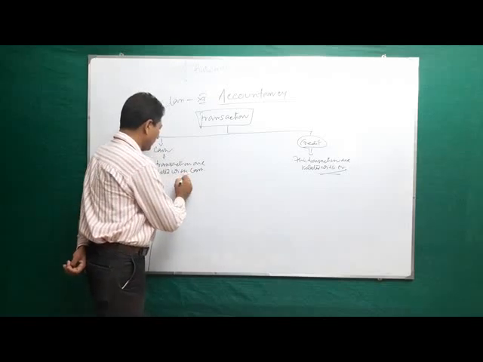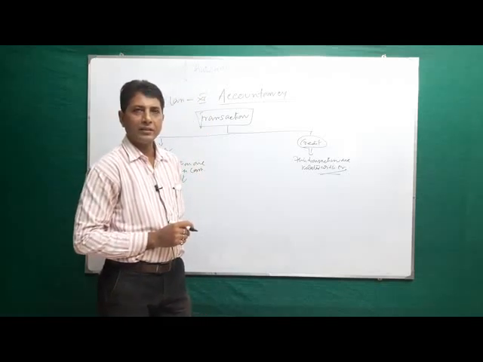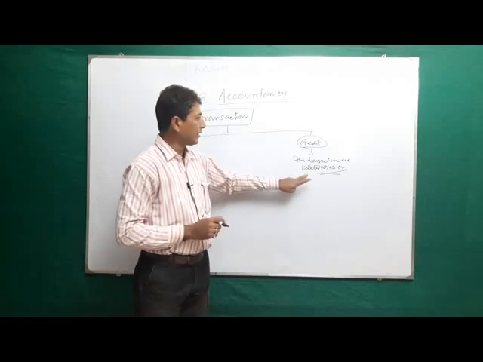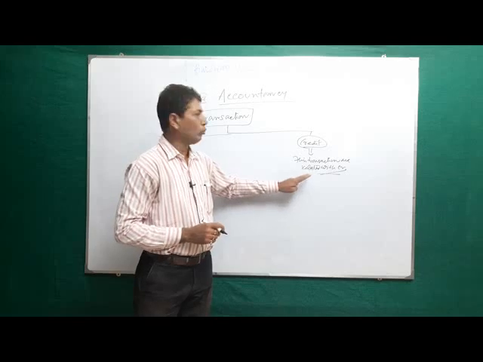Example: purchase goods from Mr. X on cash. This is a cash transaction. Purchase goods from Mr. X, this is a credit transaction. Here no cash is involved.